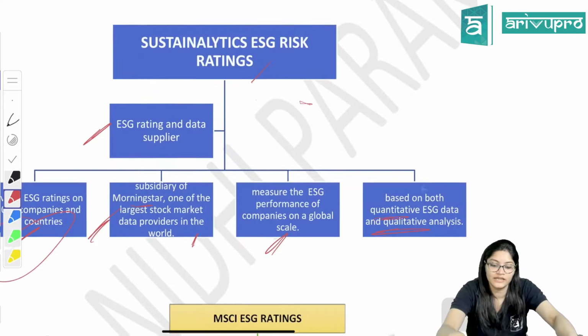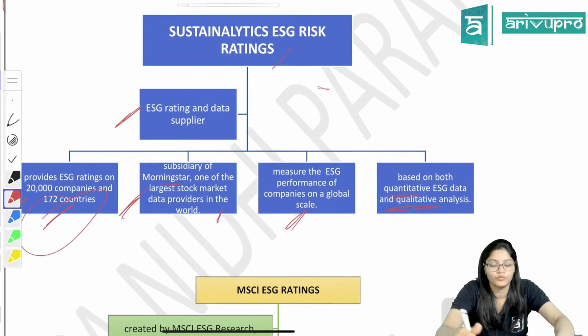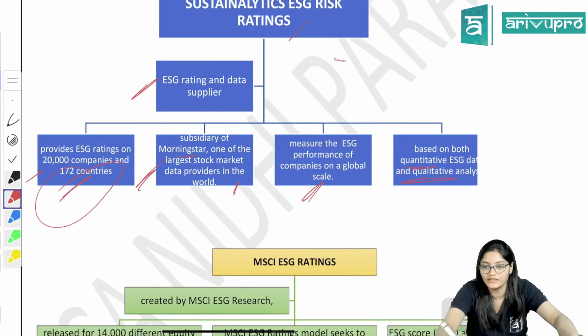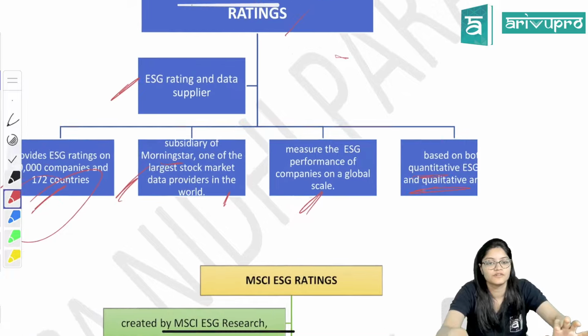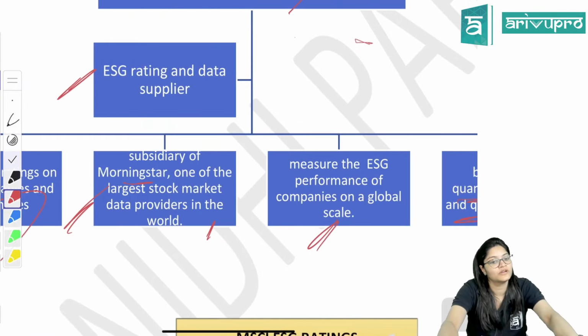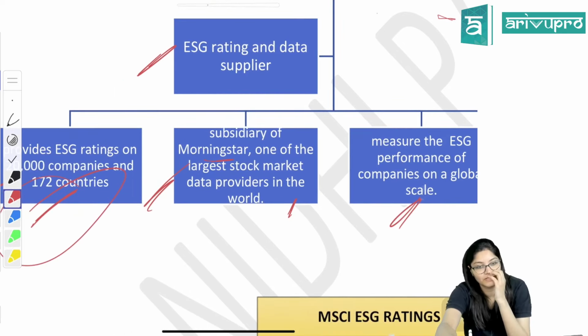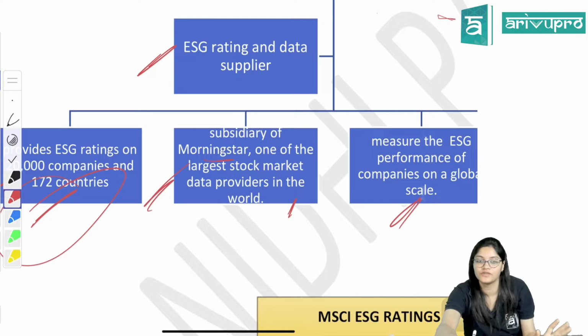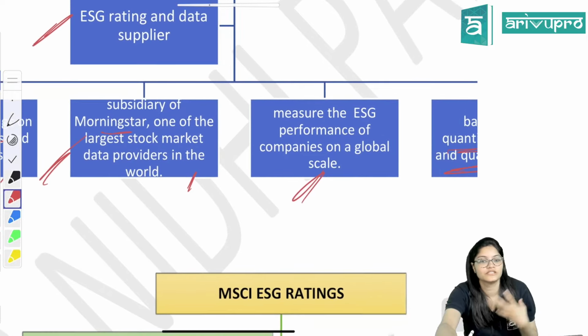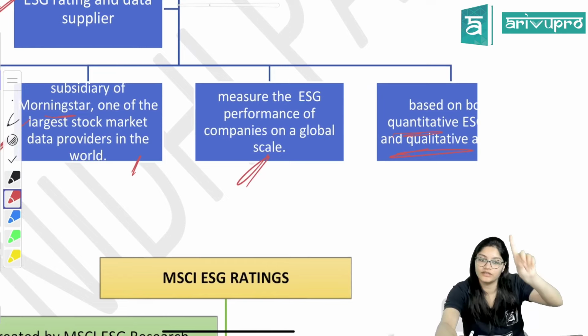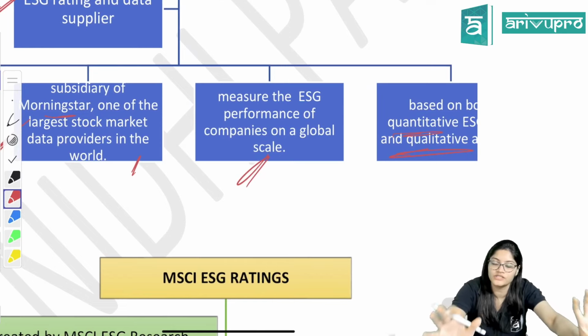So that is your Sustainalytics risk ratings. Obviously, it will give the rating. It is a data supply. It is a subsidiary of what? Morningstar. What is Morningstar? It is one of the largest stock market data providers. Done. So what will it do? It will give ratings on 20,000 companies, across 172 countries. It measures the ESG performance of companies globally. Plus, it will look at quantity and quality as well, and then the ratings will be given. Not just on quantity.